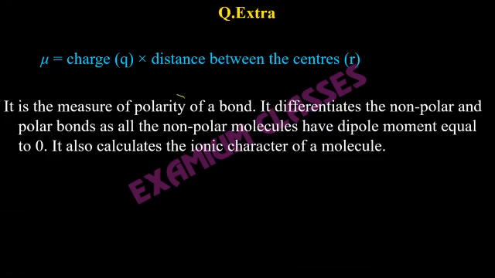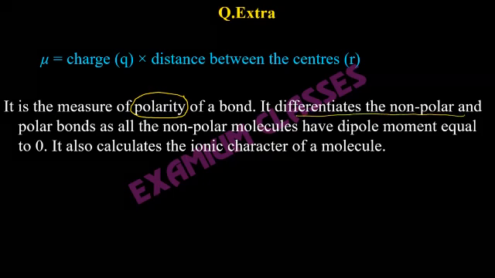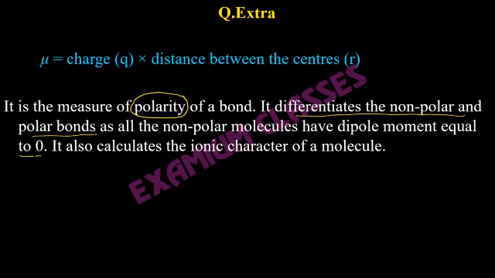So as I said, these are interlinked parameters. Dipole moment is the measure of polarity of a bond. The higher the dipole moment, the higher the polarity. So they are directly proportional. It differentiates non-polar and polar bonds, as all non-polar bonds or molecules have dipole moment equal to 0. So any non-polar molecule, for example Cl2, H2, etc., will have dipole moment equal to 0.